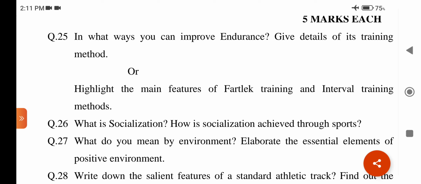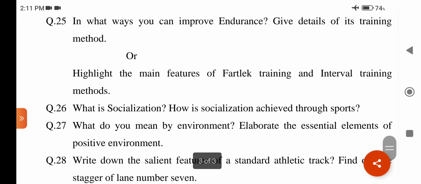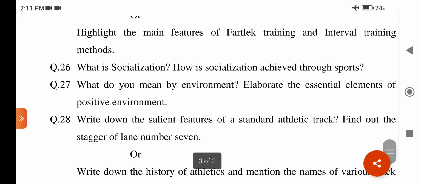Explain all these 3 endurance methods in a few lines, or highlight the main features of fartlek training and interval training methods. Features means an important or noticeable part of something. This question is also related to chapter number 2, training methods.